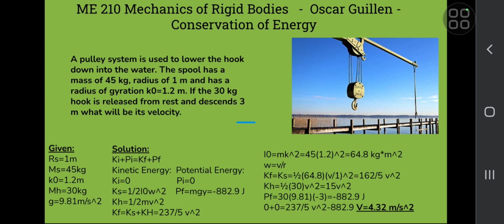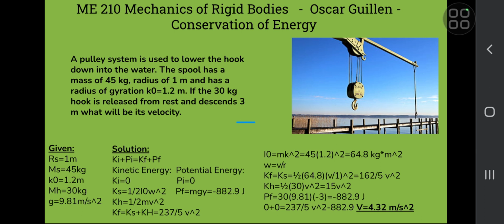Initial kinetic energy plus initial potential energy is equal to final kinetic energy plus final potential energy. So to solve this problem, we start off first with kinetic energy, and initially there is no kinetic energy, so the value would be 0. To find the kinetic energy of the spool itself, we can use the following equation: 1/2 times mass moment of inertia times angular velocity squared.